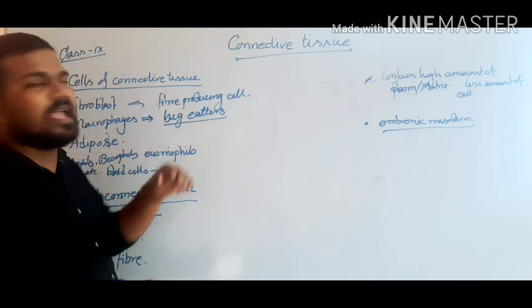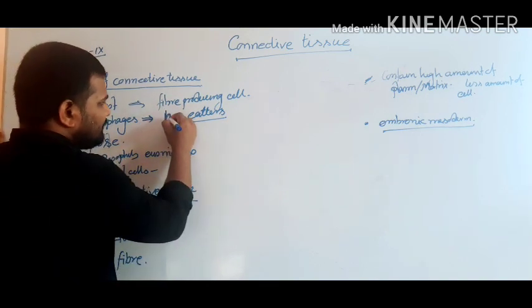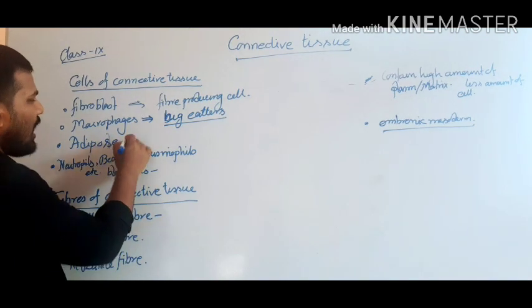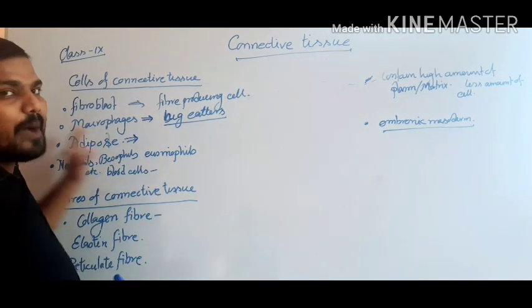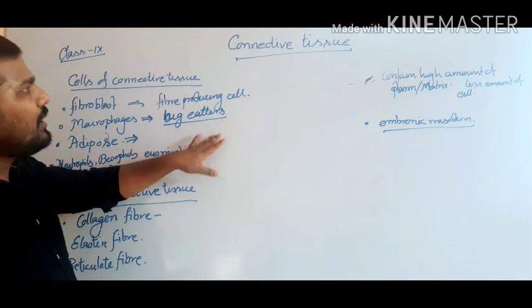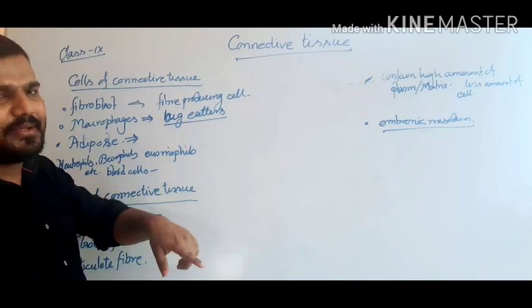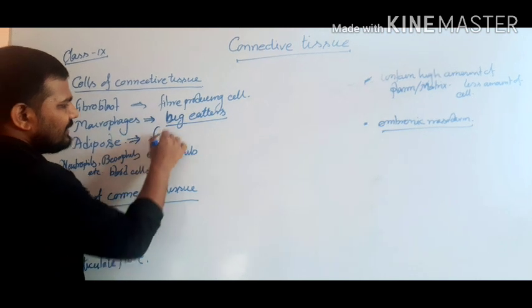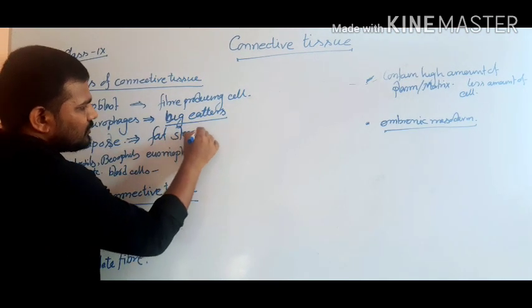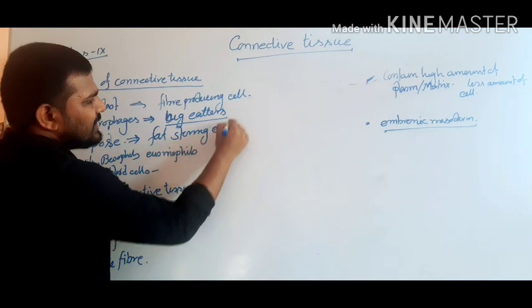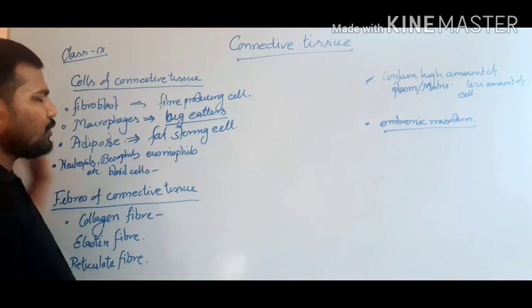That's why they are termed big eaters. The third one, adipose. Some of the cells belonging to the connective tissue are able to store fat. The fat storing cells are termed adipose cells.